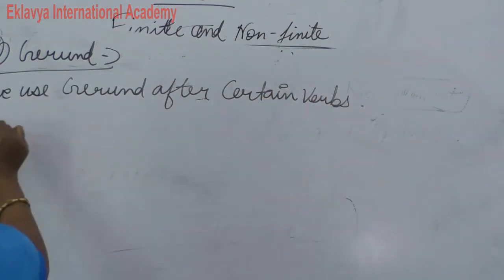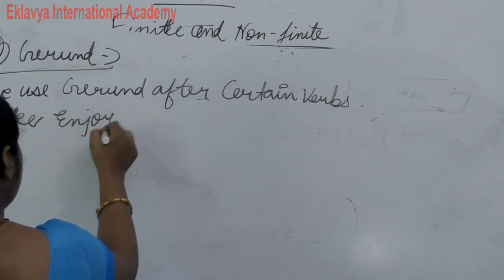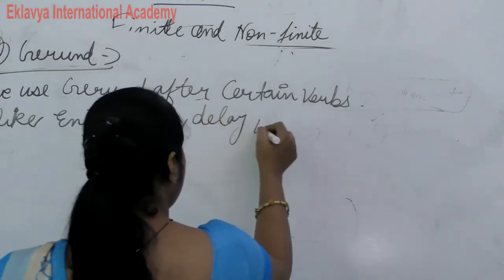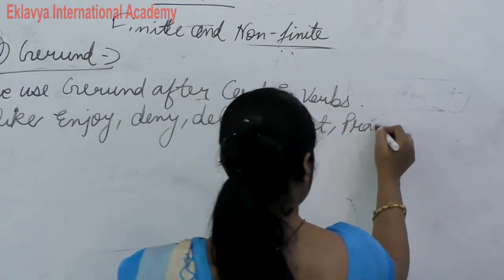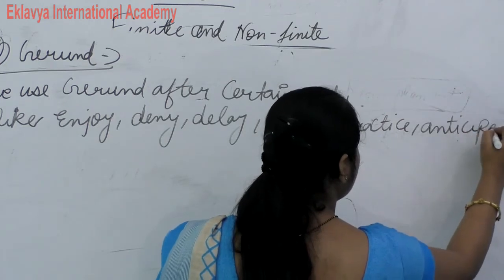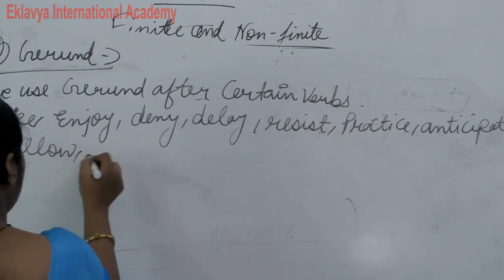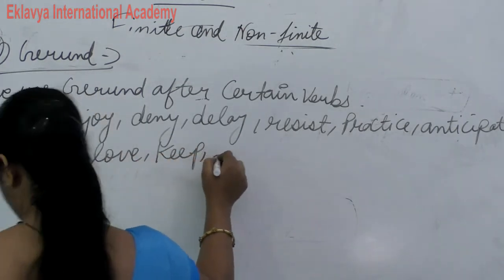Certain verbs like enjoy, deny, delay, resist, practice, anticipate, allow, love, keep, finish,